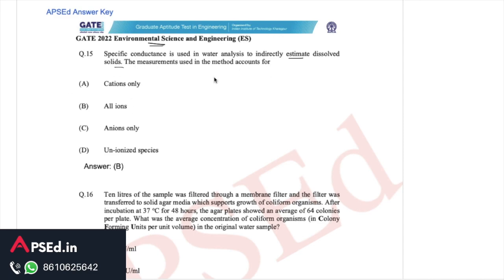When we estimate the specific conductance of water, it depends upon the ions available in it, as these ions can conduct electricity. All the ions, positive as well as negative, account for the specific conductance calculation here. So option B is the right answer for this one.